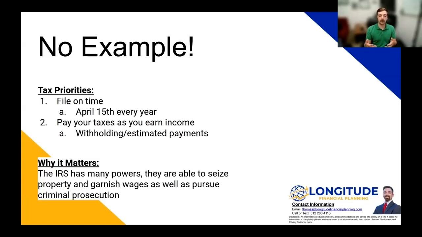If you're self-employed, you don't have that W-2 withholding option. And so you have to make estimated payments quarterly, just based on what you think your income is going to be for the year. Because we have a pay-as-you-earn system for income taxes in this country. So as you earn that money, you're meant to pay on it pretty quickly.